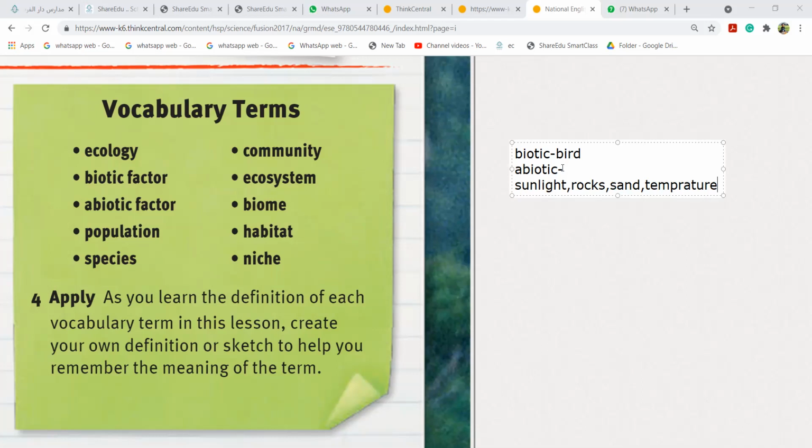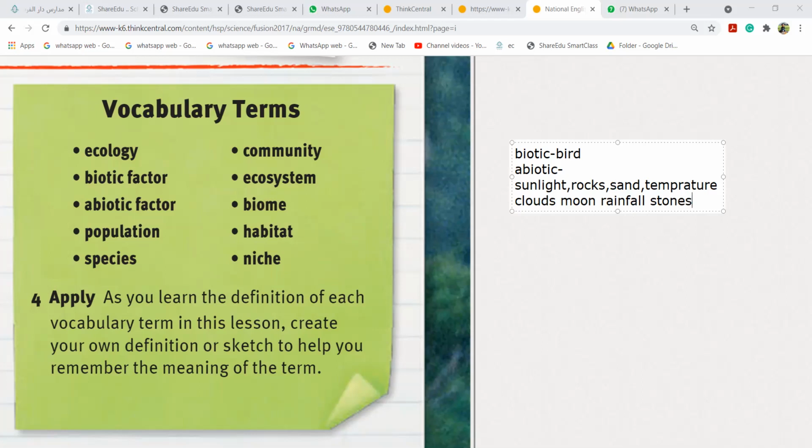We can say, miss, clouds. Moon. Yes. Cloud, or planet. Yes. Planet, cloud, moon, rain. Rainfall. Yes. We can also say sand, stones, rocks. So all of these come under abiotic factors.